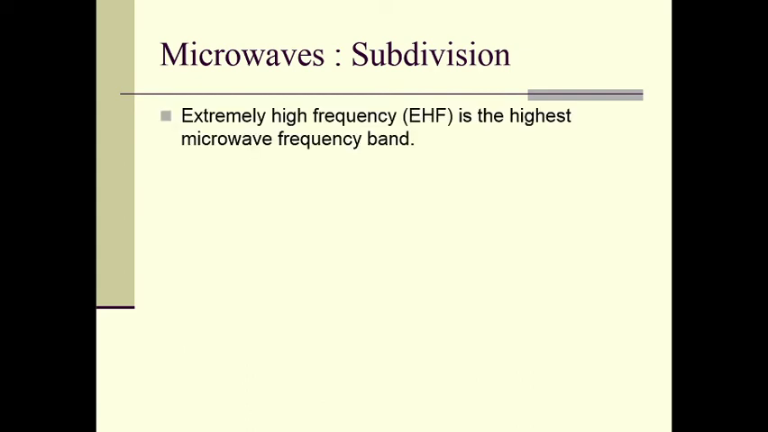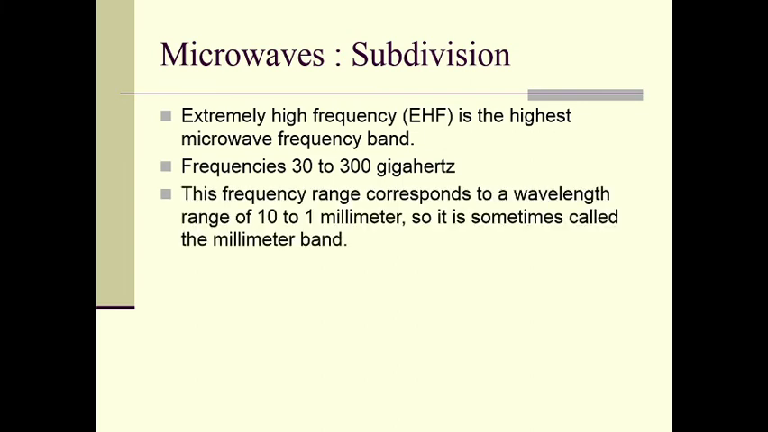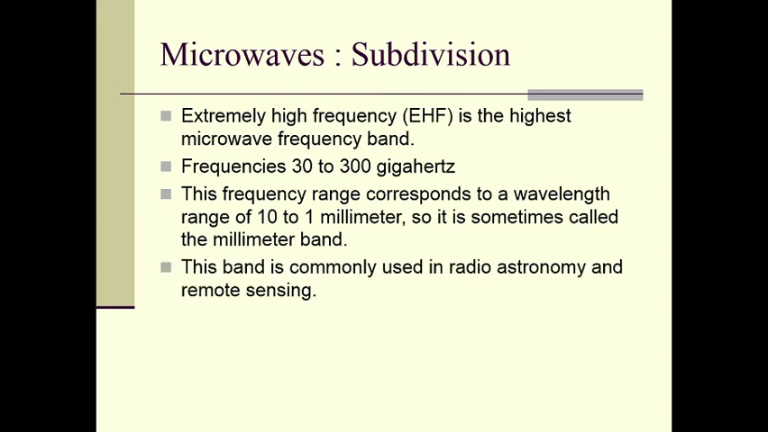Then comes the extremely high frequency radiation or EHF, which is the highest microwave frequency band with a frequency range of the order of 30 to 300 gigahertz. This frequency range corresponds to a wavelength range of 10 to 1 millimeter, so it is sometimes called the millimeter band. This band is commonly used in radio astronomy and remote sensing.